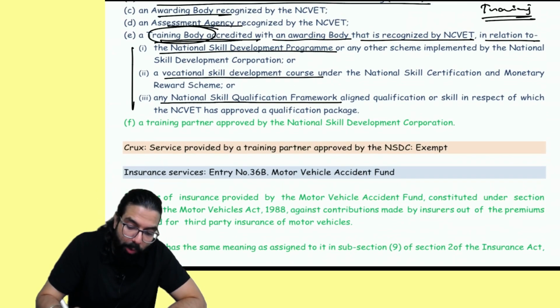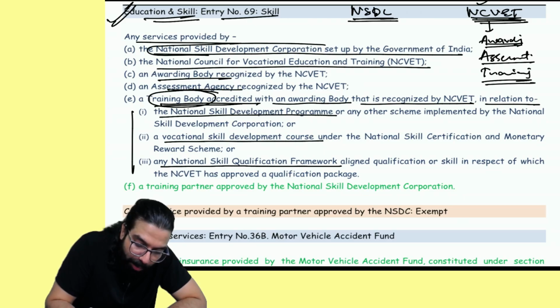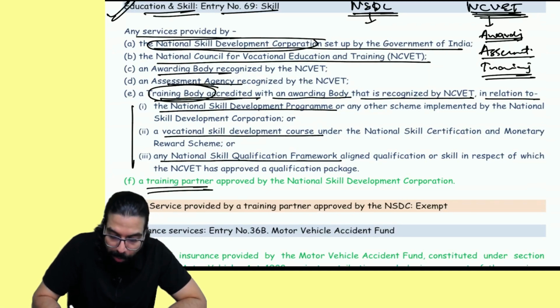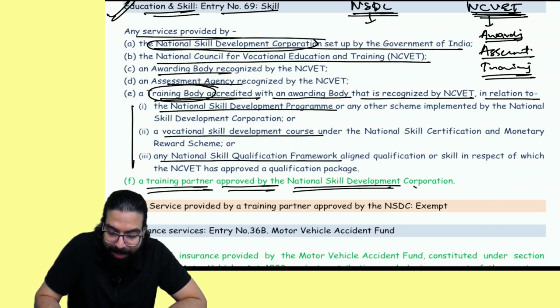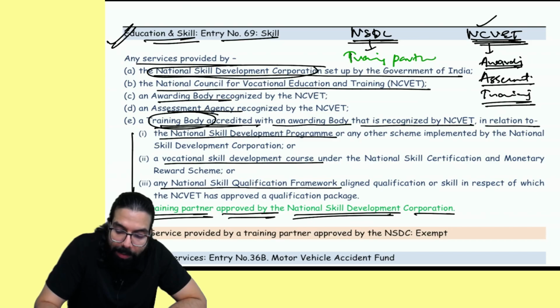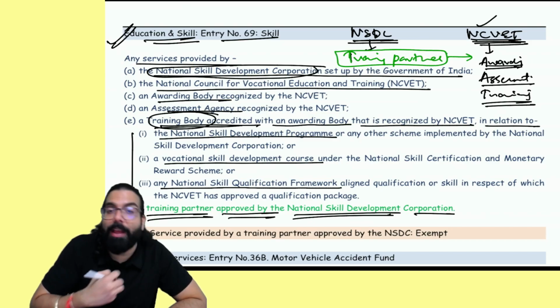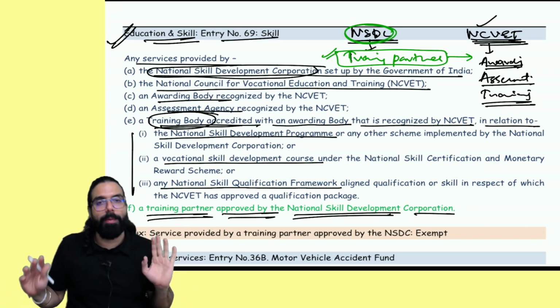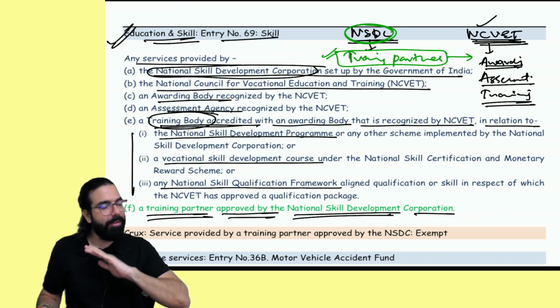Correct. Now they have gone in and told under the NSDC also, if there is a training partner which is approved by the National Skill Development Corporation. Here the amendment is there: if I am a training partner under the NSDC and I am providing training to people and I am accredited under NSDC, then my service also will be exempted. This is the only amendment. Everything remains the same.